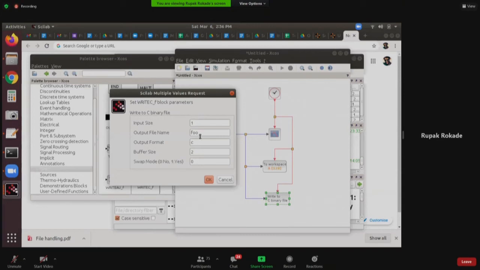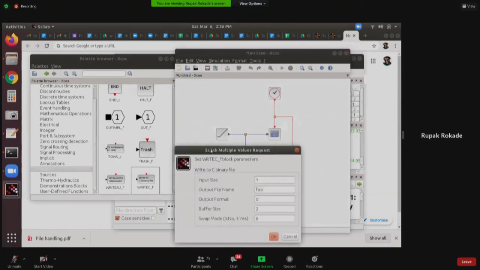So file name is foo, output format is C. Now C here stands for character. I don't want to write characters, I want to write decimal values. So I'll just put D here. Click on OK. Rather than foo, I will say data.